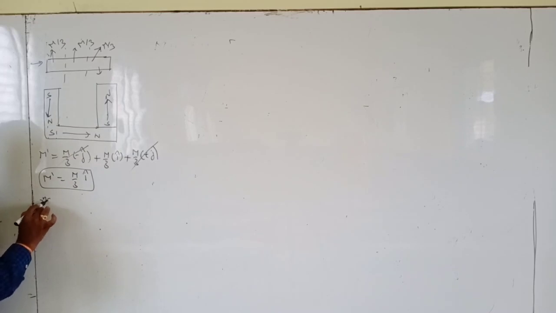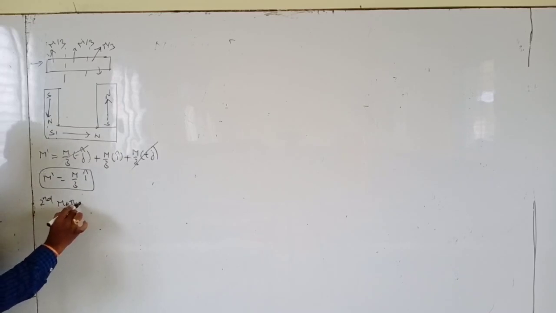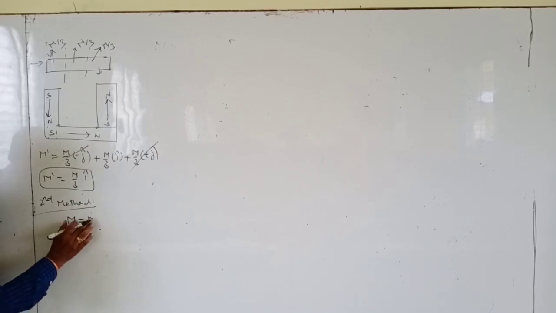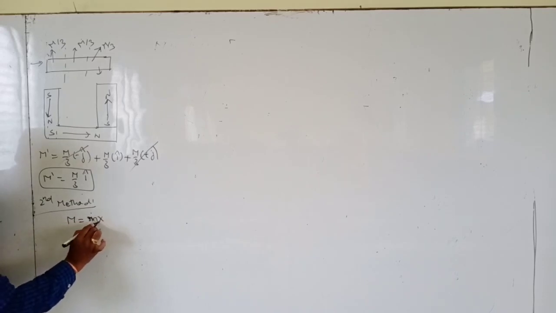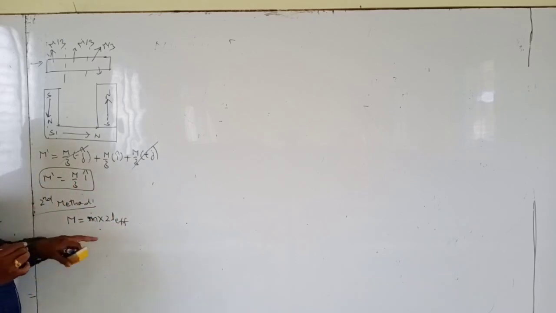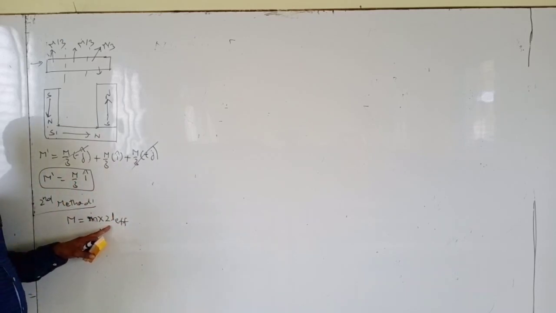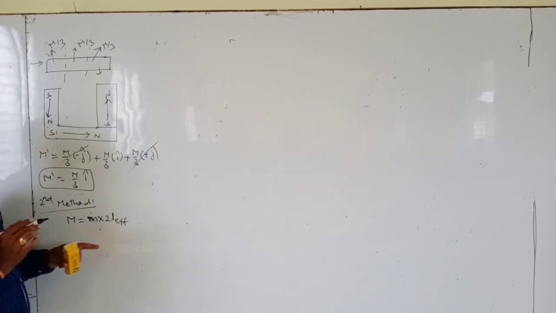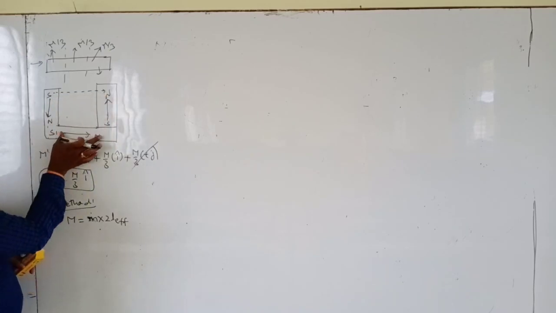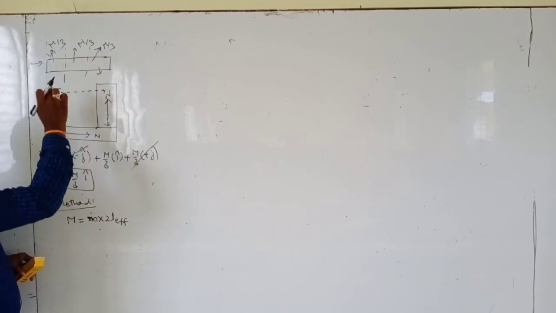And we can use a second method also. Second method: already we know the magnetic moment definition, it is a product of pole strength into effective length. Effective length means the shortest distance from the initial south pole to the final north pole. So this gives the shortest distance. How much does it give? It's 2L by 3.